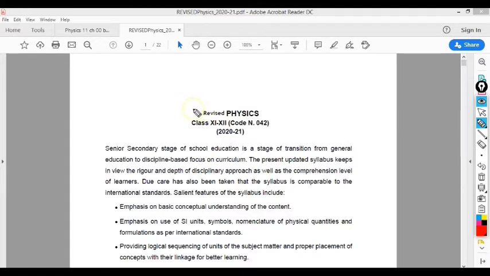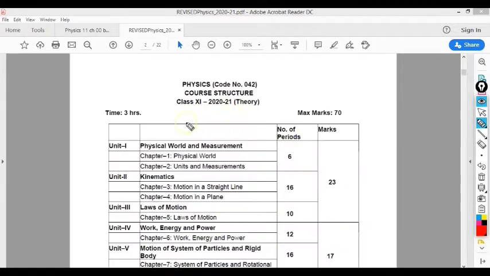Today we will start with the first lecture, but before that I will discuss the syllabus of physics with you. Okay? So in class 11th and 12th, this is subject code 042, and this is the revised syllabus for 2020-21, as you can see on your screen.